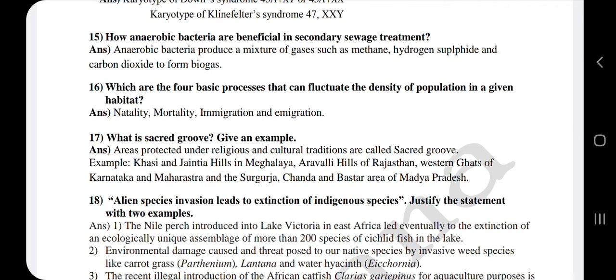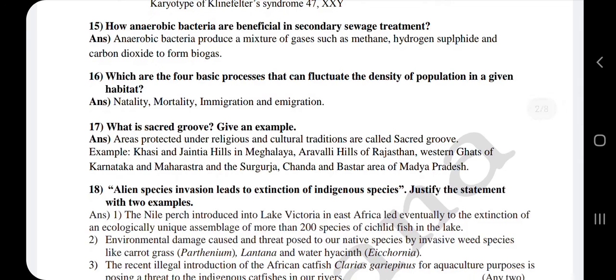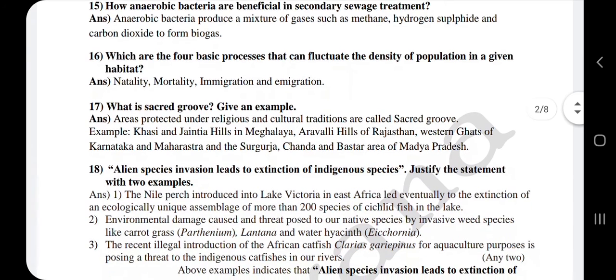Natality means it is the birth rate. Mortality means it is the death rate. Immigration and emigration means the people who are traveling from one place to another. 17th, what is a sacred grove?